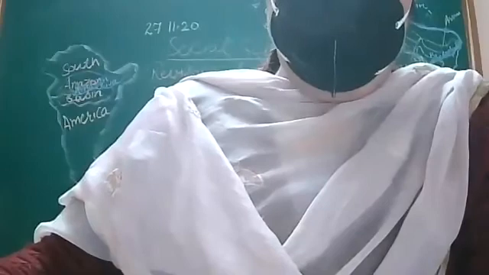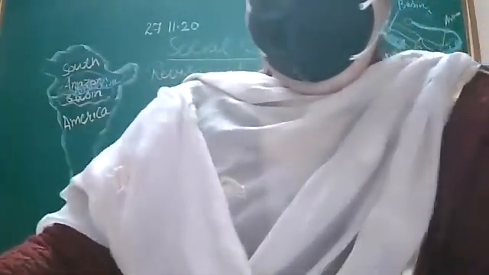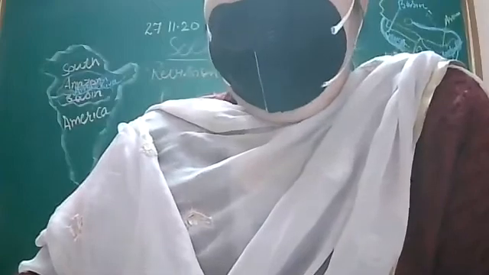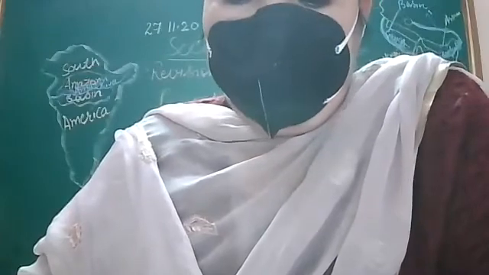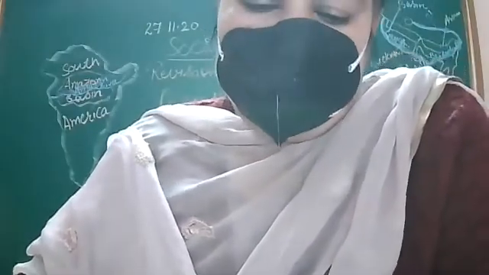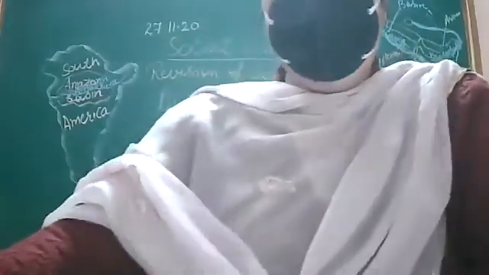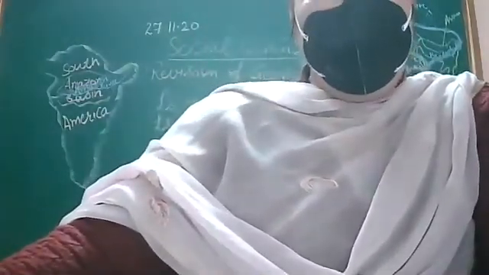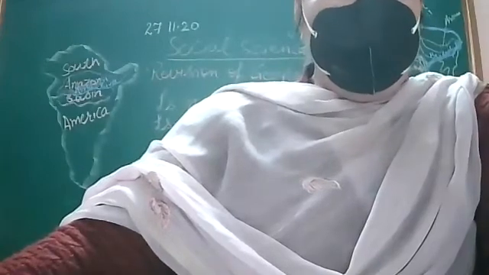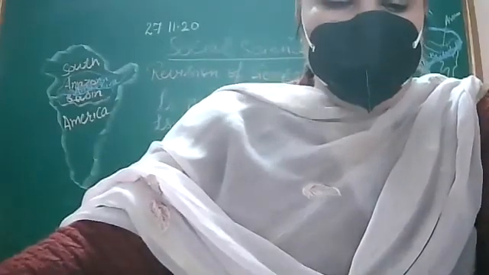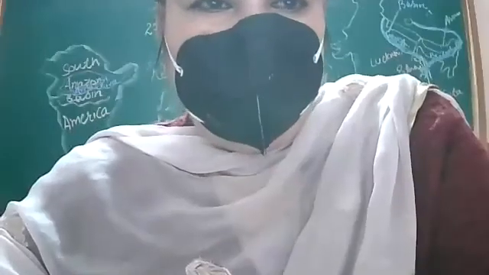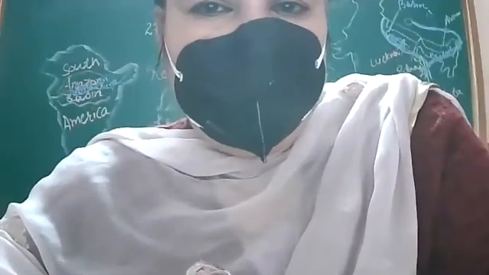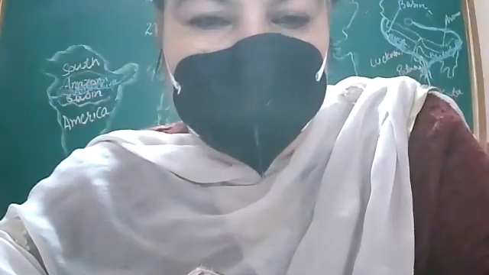I have told you in a large part of India we have deciduous forests. Tropical deciduous forests are found in a large part of India, northern Australia, and in Central America. Learn these, students. Tropical deciduous forests are found in a large part of India, northern Australia, and Central America, learn these.